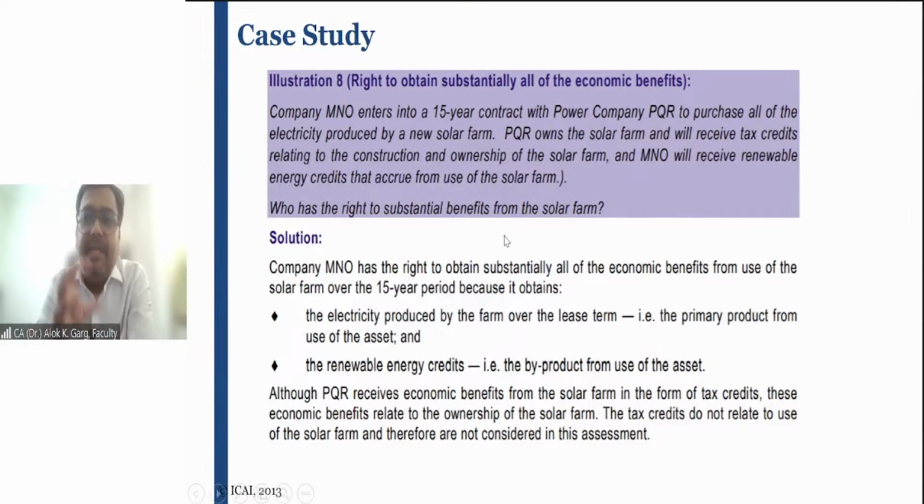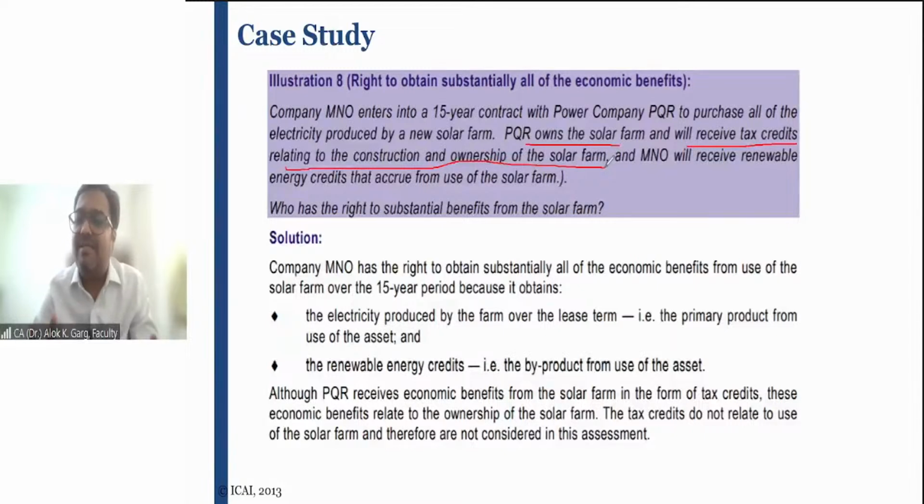So whatever electricity the power company PQR generates, this company MNO receives all of it. MNO purchases all the electricity from the power company. PQR owns the solar farm, and PQR is receiving the tax credit relating to the construction and ownership of the solar farm.